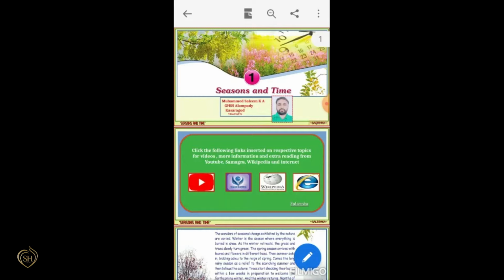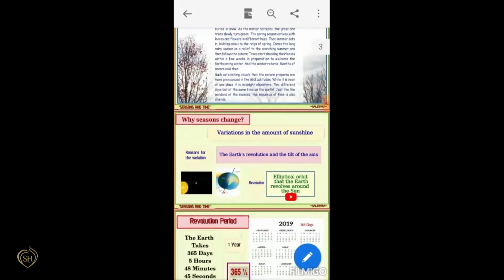We know that variations in the amount of sunshine received are the basis of the occurrence of different seasons. In this lesson, we can first discuss the seasons. Seasons occur because of the variations in the amount of sunshine received.